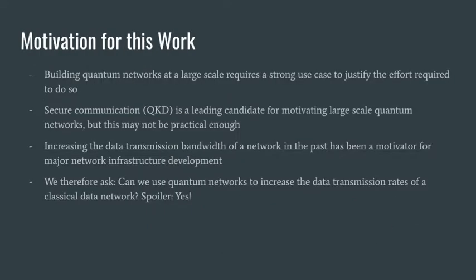The motivation for this project is the following. Building large-scale quantum networks will require a lot of effort and resources from many people. We therefore require many strong use cases that will justify building one. Currently, a leading candidate for building quantum networks is to enable quantum key distribution, but this may not be practical enough, especially with the ongoing development of post-quantum cryptography. In the past, we've seen a strong driver of quantum network infrastructure development is being able to increase the network bandwidth. In this work, we started by asking, can we increase network bandwidth using quantum networks? And we found that yes, using the basis of superdense coding, the network bandwidth can, in theory, be doubled.